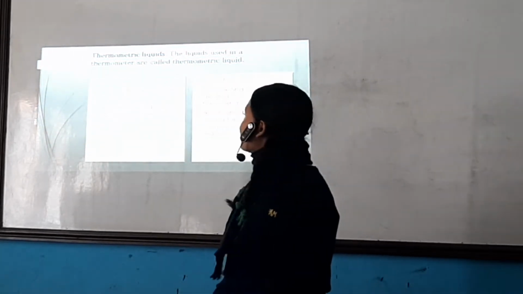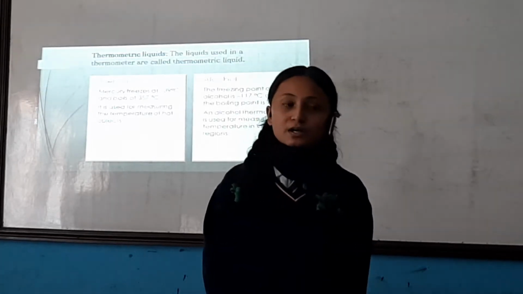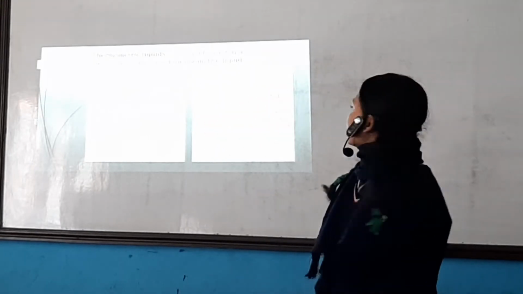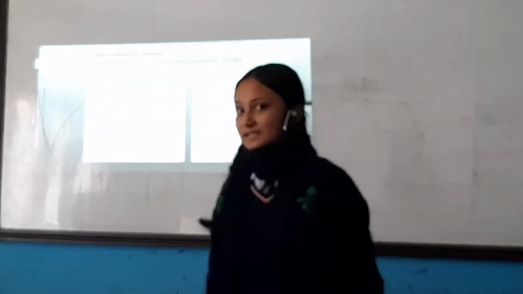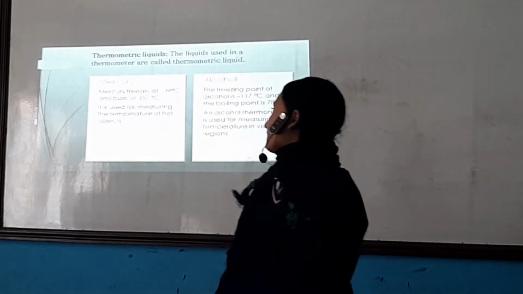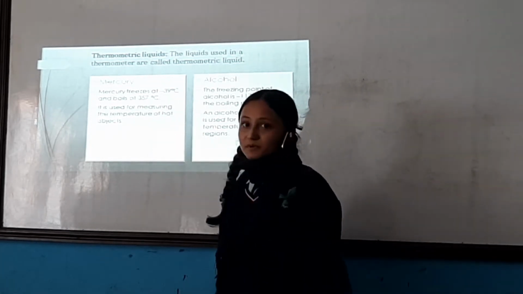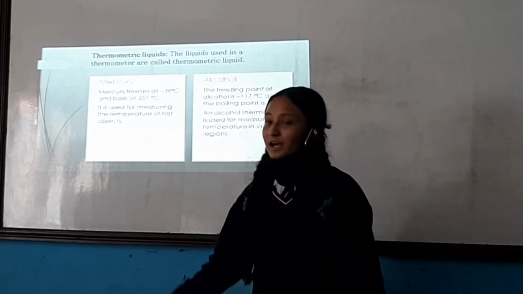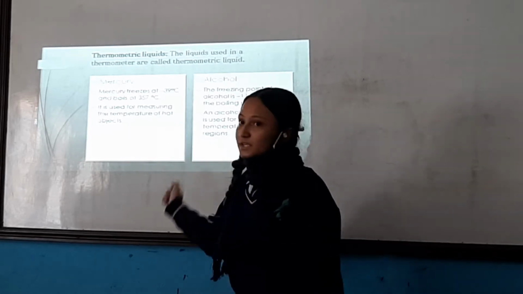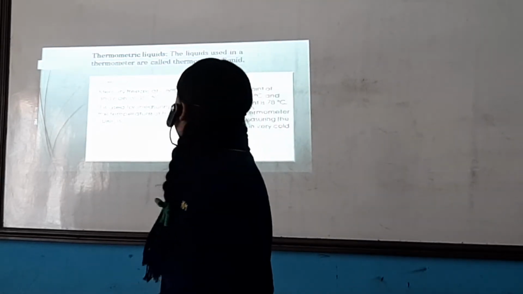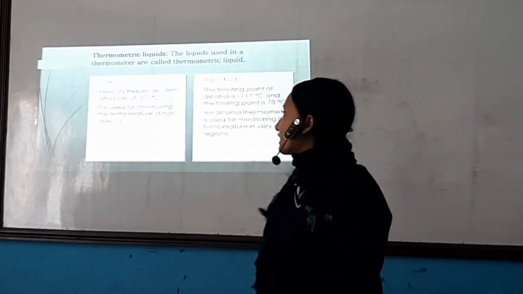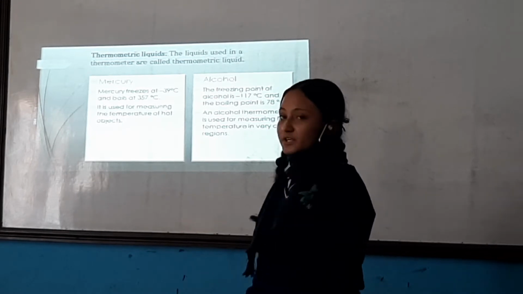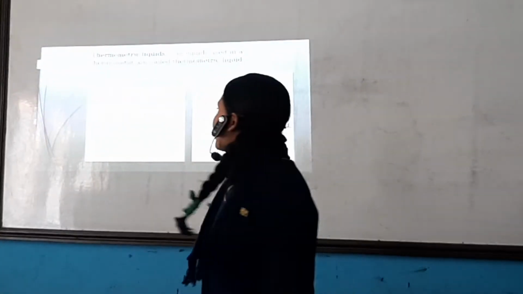Mercury thermometers are used for measuring the temperature of hot bodies and hot objects, but alcohol thermometers are used for measuring the temperature of cold bodies and cold places. This is because mercury has the capacity of measuring higher temperature as its boiling point is 375 degrees centigrade. It can measure the temperature of any body which ranges up to 375 degrees centigrade, but cannot measure the temperature of bodies which are colder than its freezing point.